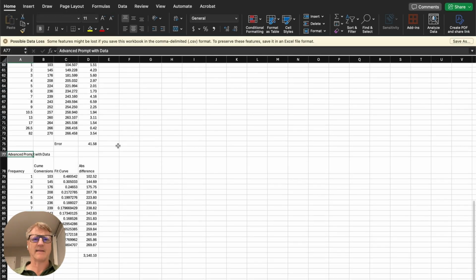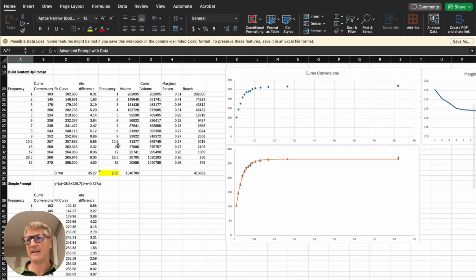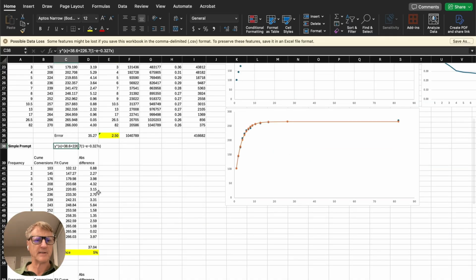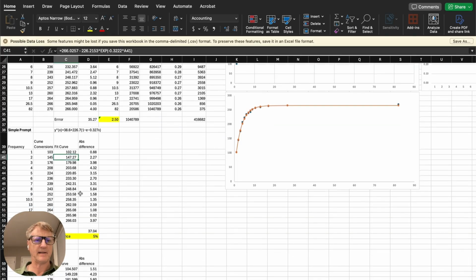Now, it's very important, especially when you're first working with data, to be able to plot the curves and look at the data and check the work, especially when you're doing something that you're going to turn into a workflow, to make sure that it's calculating correctly. Now, this is the actual curve of the data points that were observed in the data, and this is a really good fitted curve. Now, the fitted curve from that simple prompt, you'll remember, was the calculation that is here that we pasted in.